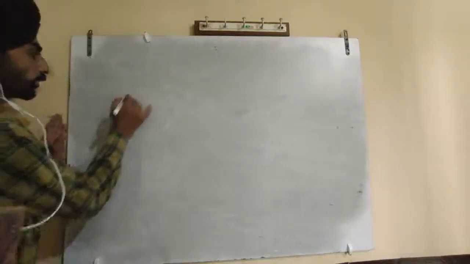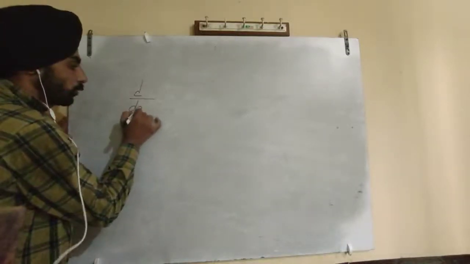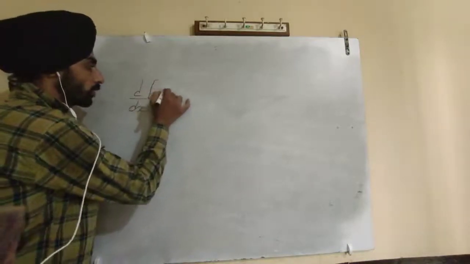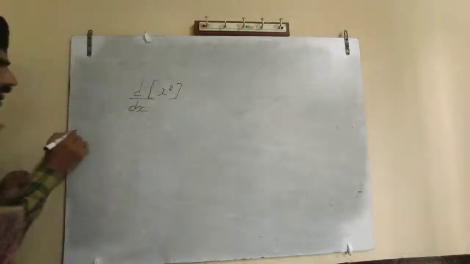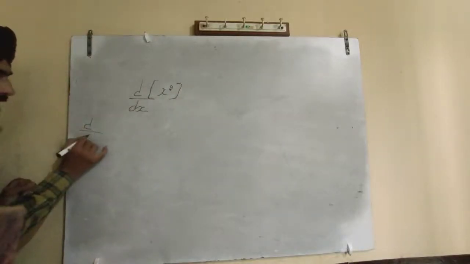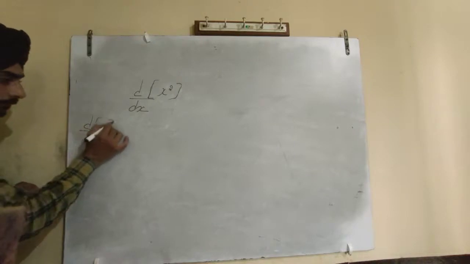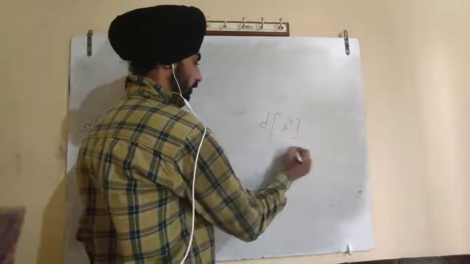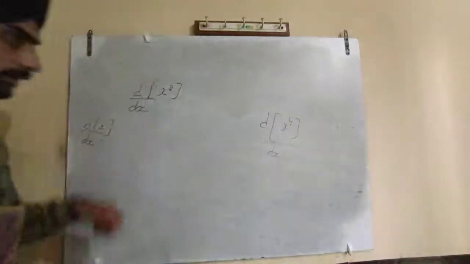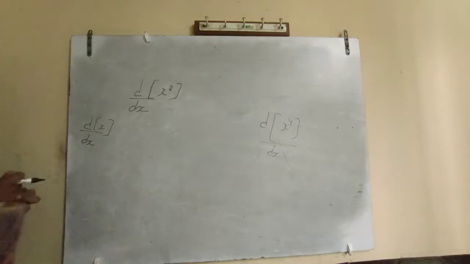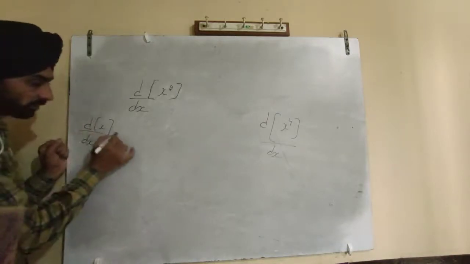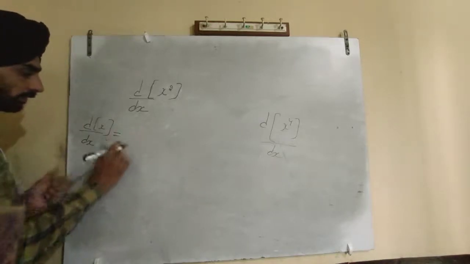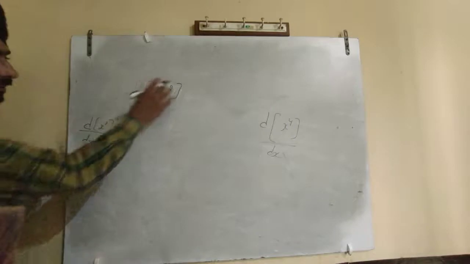Suppose we are doing a differentiation with respect to x of x square. And suppose we are also doing a differentiation of x with respect to x, and a differentiation of x power 4 with respect to x. So this is dx by dx, this is 1. How is it 1? Its power is 1. The power of x square is 2.